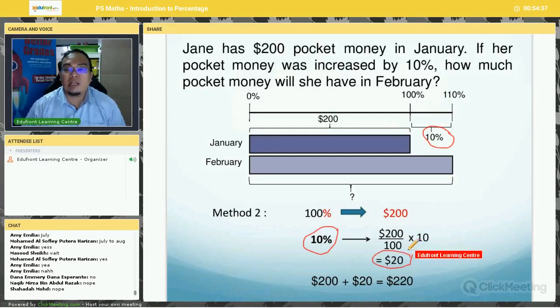Okay, but you need to add on another step, right? Because the question asks how much money will she have in February. So you need to add $200 plus the amount of increase, and the total money she has right now is $220. Okay, so this is the amount of pocket money she will have in February. Why? Because there was an increase by 10%.